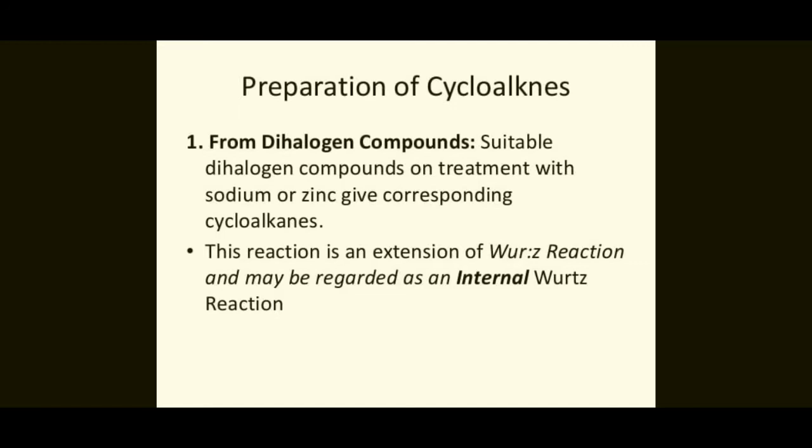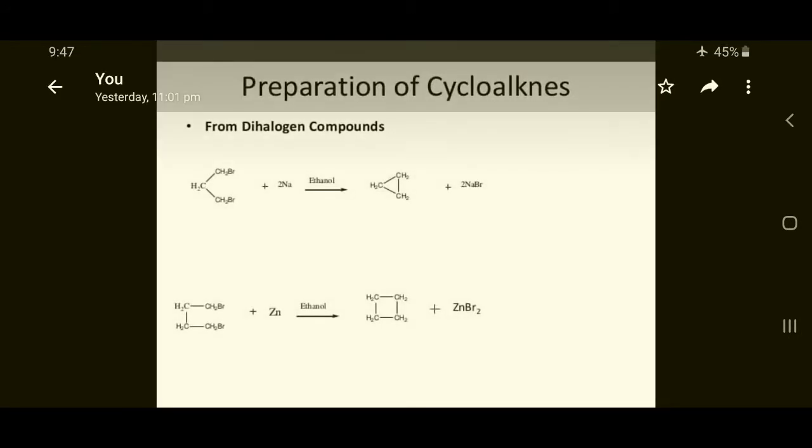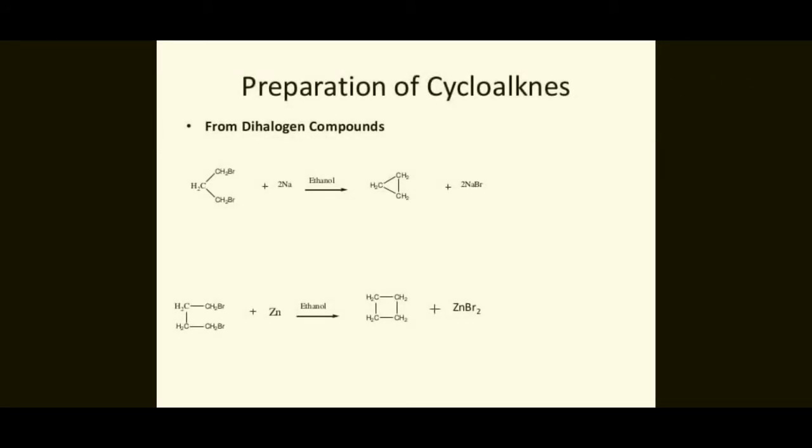The reactions are given below. The dihalogen alkane reacts with sodium in the presence of ethanol and is converted to the cyclopropane product, plus 2 NaBr. Next reaction: the dihalogen compound reacts with zinc in the presence of ethanol and is converted to a product with a four-membered cyclic ring.